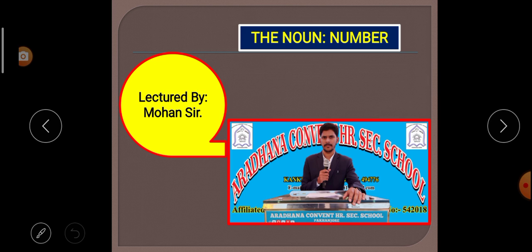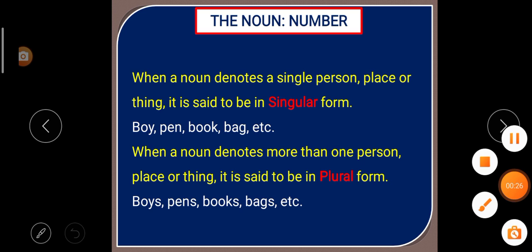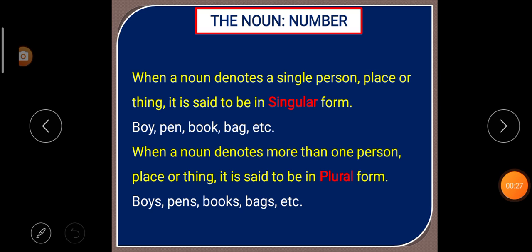Today we are going to learn about the noun number. In part 1 we learned what is noun and different kinds of noun. In the second part we learned about the noun gender. And today we are going to learn about the noun number. So, without wasting much time, let us begin our class, the noun number.